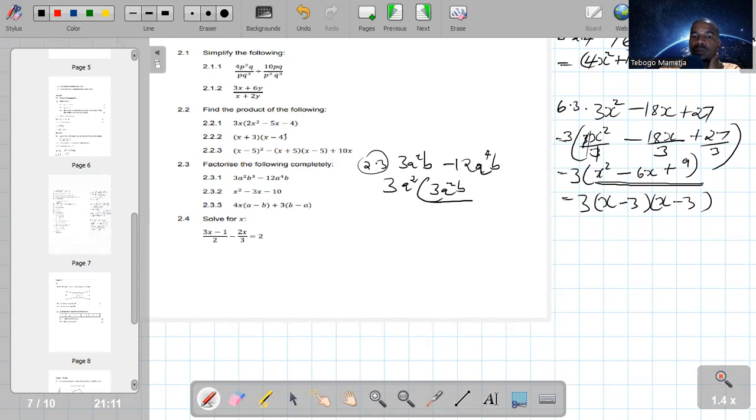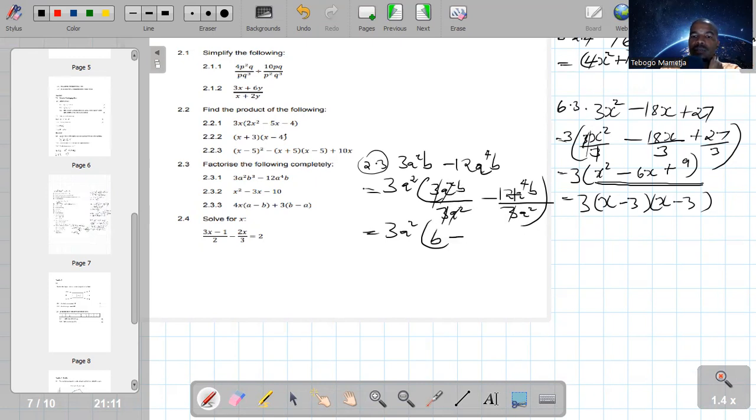So it's 3a squared b divided by 3a squared minus 12a to the power 4b divided by 3a squared. Close your brackets. So now it's 3a squared, open your bracket, 3 and 3 cancel. A to the power of 2 divided by a to the power of 2, it's 1. Or it's a to the power of 2 minus 2, which is a to the power of 0, and a to the power of 0 is 1. So you are left with b there.